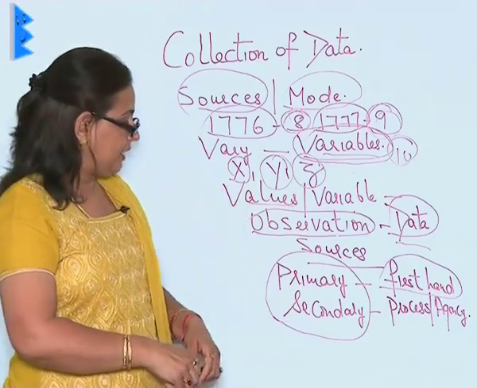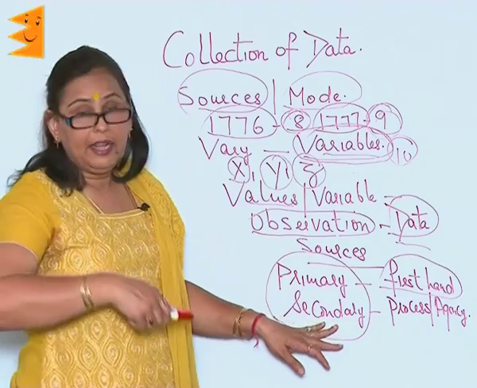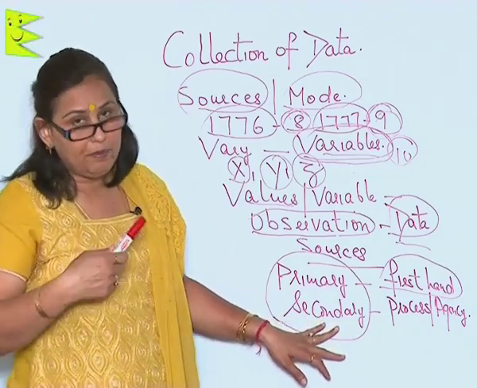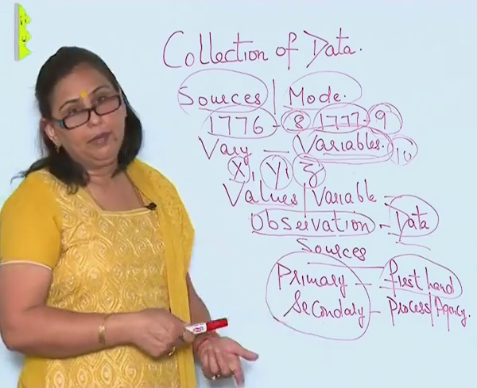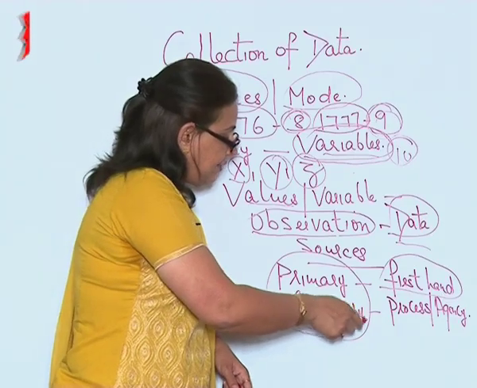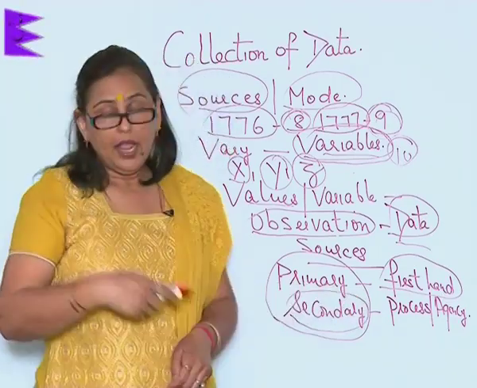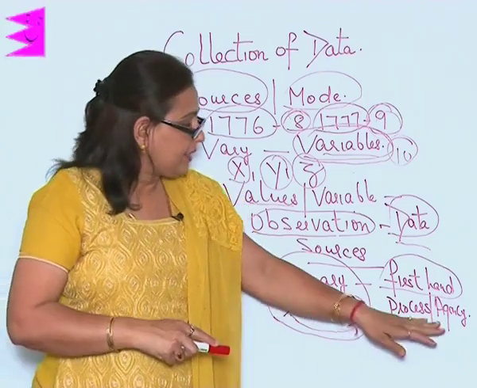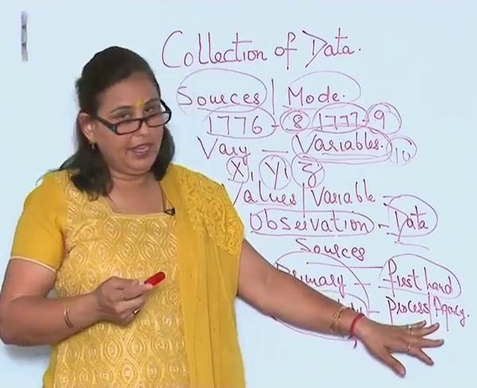But sometimes we need certain data, and we do not have the time or money, and it is available. So, we use the second kind of data, which is called secondary data. This secondary data can be processed by any agency.